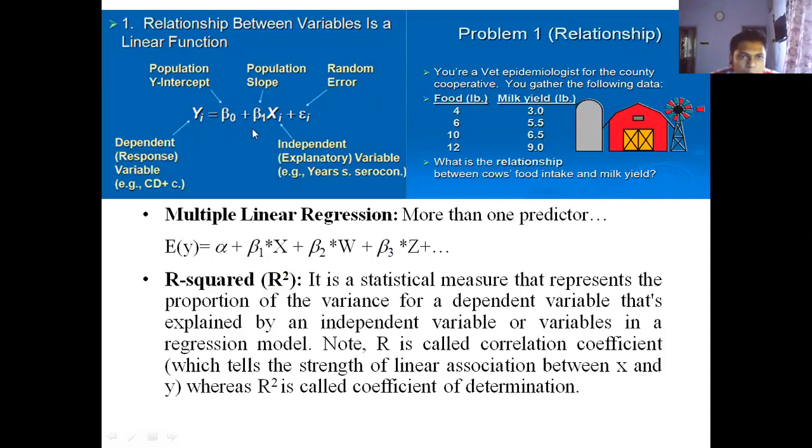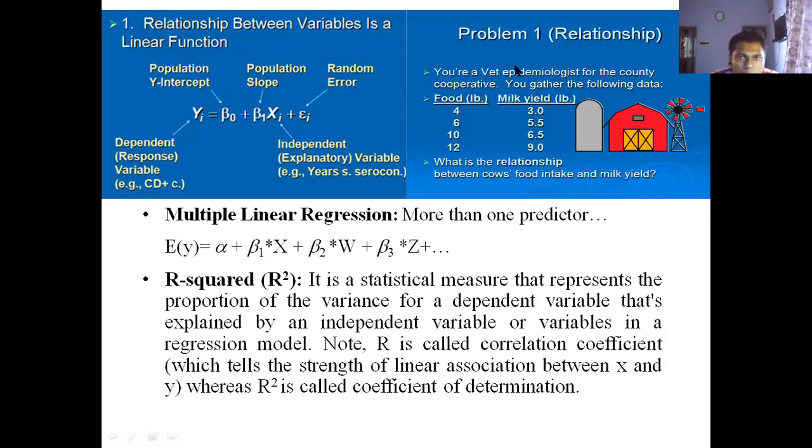And beta 1, you know the equation of a straight line, y is equal to mx plus c, so it's very similar to that. This is the population slope beta 1, or the coefficient term. And xi is your independent or explanatory variable, and this is your error term.